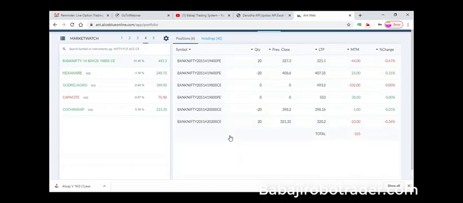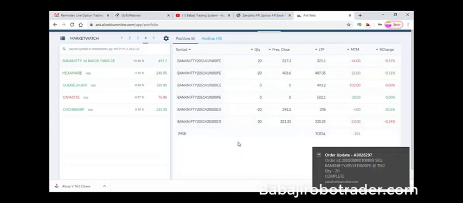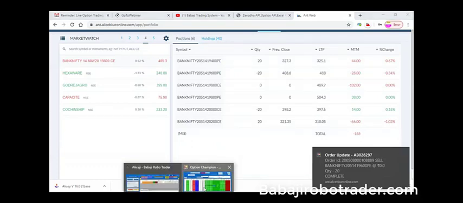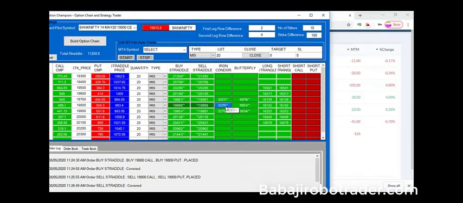We have bought the 20,200 call option. That is a fraction of a second. Everything is instantaneous. Once you press this button, all the strategies are built automatically. In case you want to close it, it is the same thing, we press the same button. We are just closing all the strategies.